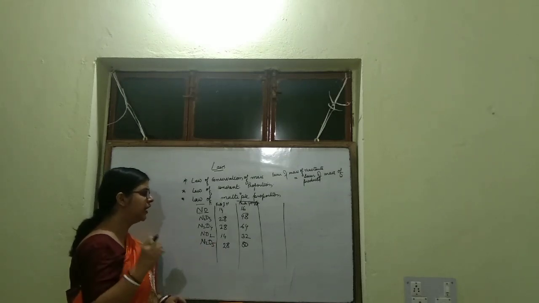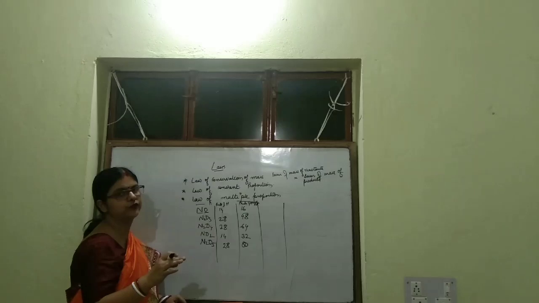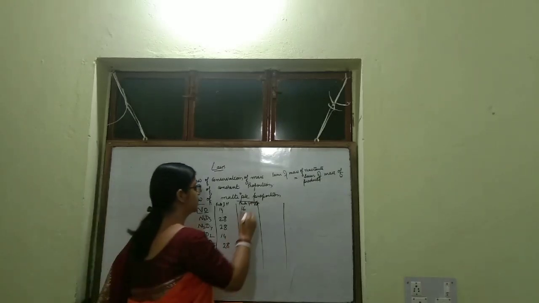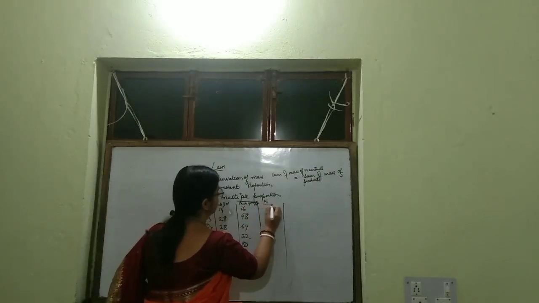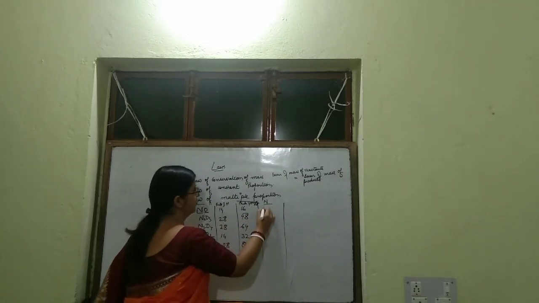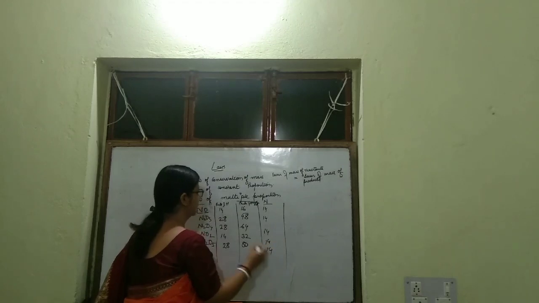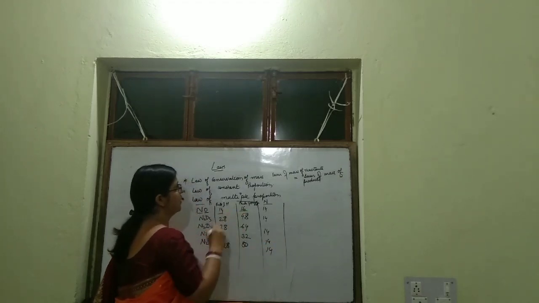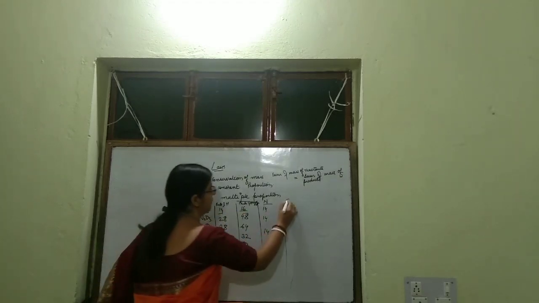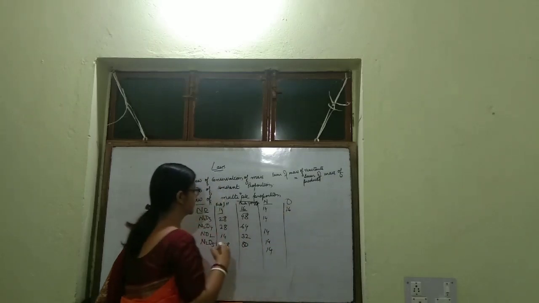Now, if we fix the mass of nitrogen at 14, 14, 14, 14, 14. Now you see 14 parts combine with 16 parts, so parts of oxygen here will be 16.